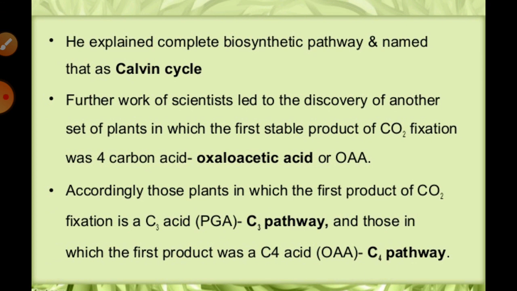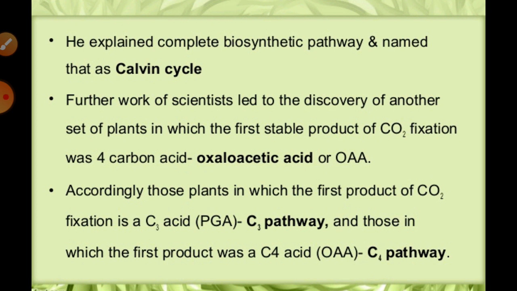The assimilation of carbon dioxide during photosynthesis takes place in two ways. Number one is the C3 pathway, and number two is the C4 pathway. This whole dark reaction is completed with the help of this assimilation of carbon dioxide, which takes place with the help of two mechanisms. Generally, the C3 pathway is also known as the Calvin cycle.